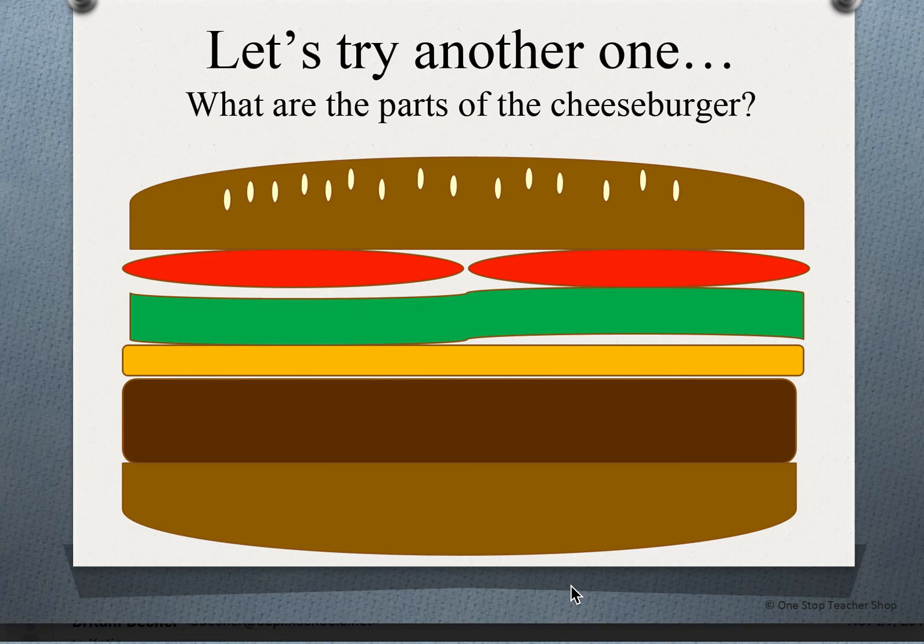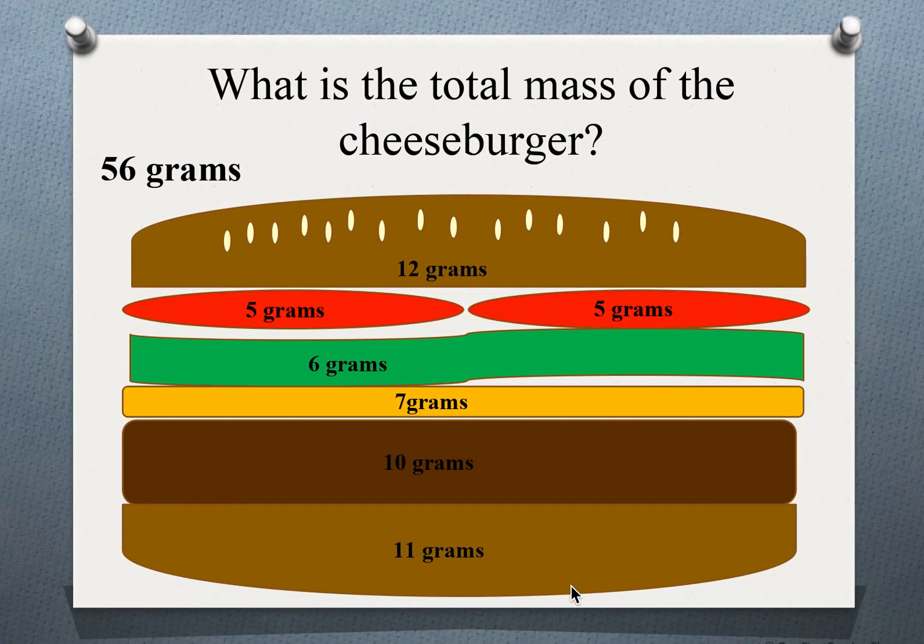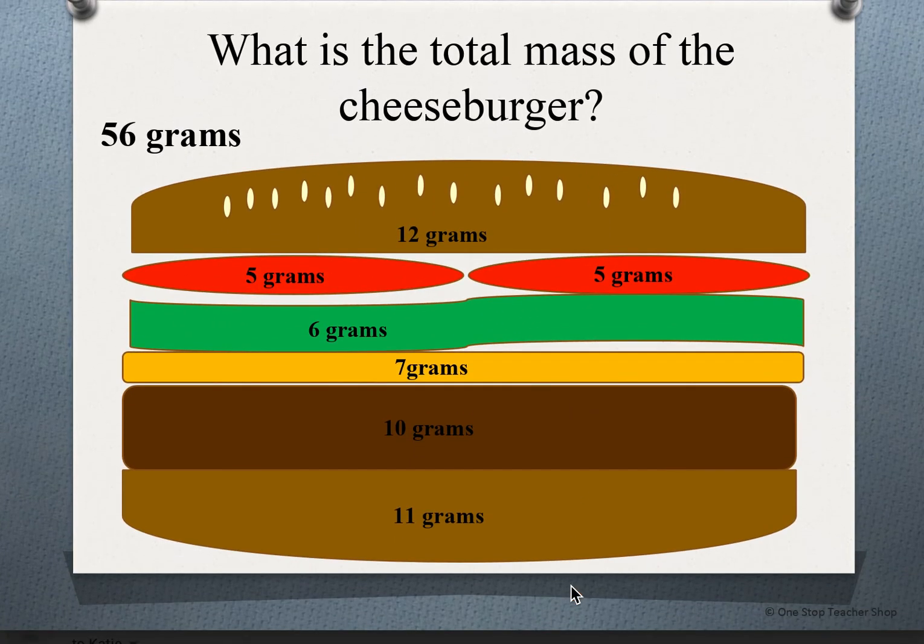All right, so we've got another one. We look at this cheeseburger. What are all these parts? We've got our bread and our tomato, and our lettuce, cheeseburger bun. So again, you may be asked something just as simple as, what is the total mass? That means what is the total of all those parts? Okay, so we would add that up. 12, 5, 5, 6, 7, 10, 11. And we would get 56. Okay.